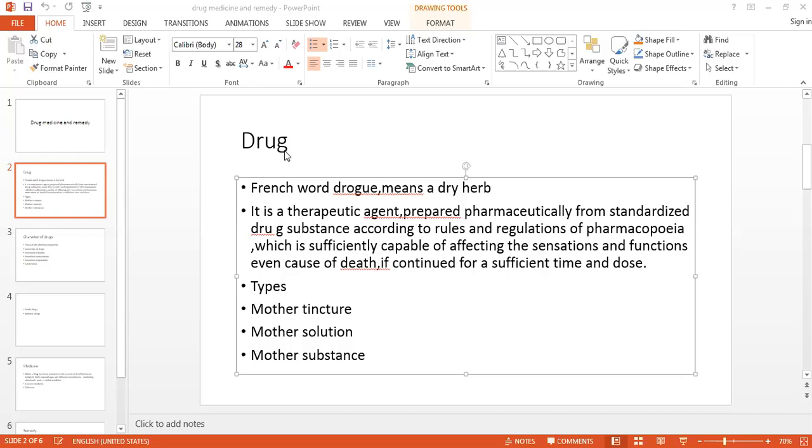So this is a long definition given by H. Robert. He said that a drug is any material agent. That drug can be a substance which is found in your surrounding, or you can collect it from the animal or the plant kingdom. In however attenuated form. Attenuated form means which is not a poisonous form. The ingestion of which, that is, when you are eating that, when you ingest that,